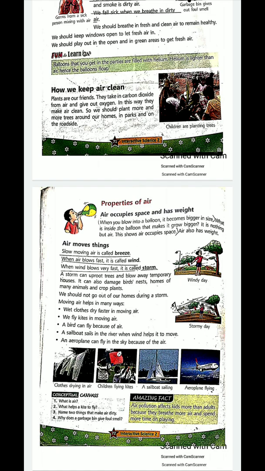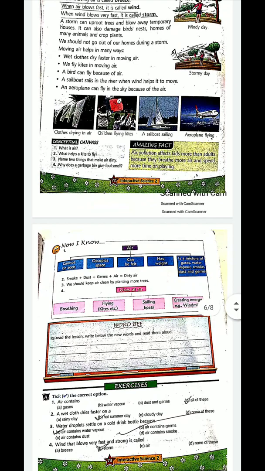Properties of air: slow moving air is called breeze. When air blows a little fast, it is called wind, and very fast air is called storm. When the air moves very fast, it is called storm. Storm means andhi. Then we also studied that the airplane and birds need air. Air supports them to fly. And the wind in summers helps our clothes to dry up.